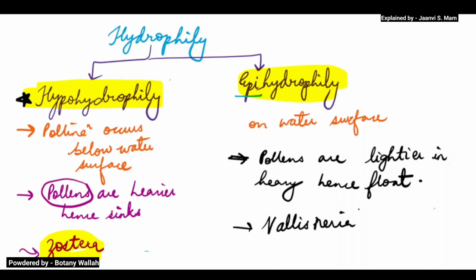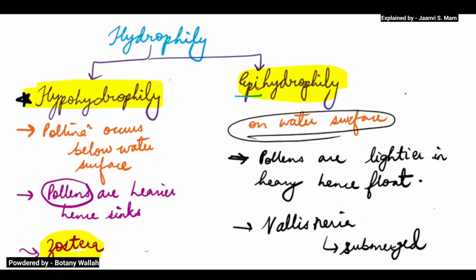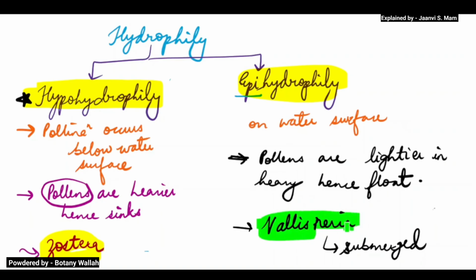and Vallisneria is a submerged plant. It is a submerged plant, means it's present inside the water. It's not present on the surface. So how does this pollination occur if it is not present on the surface? Let's see this. Let's talk about the Vallisneria example. Now in Vallisneria, what actually happens?